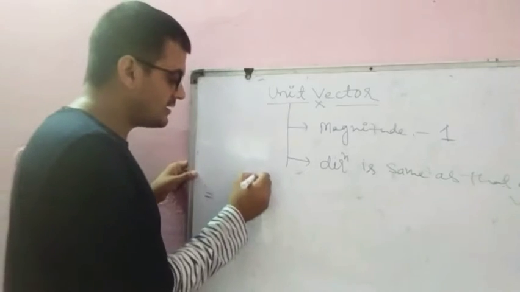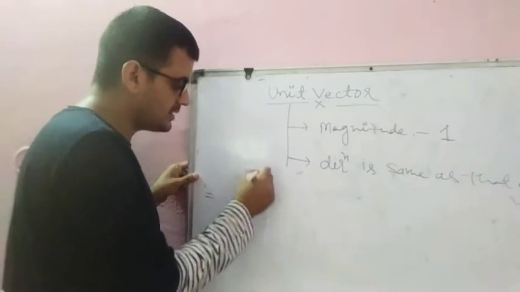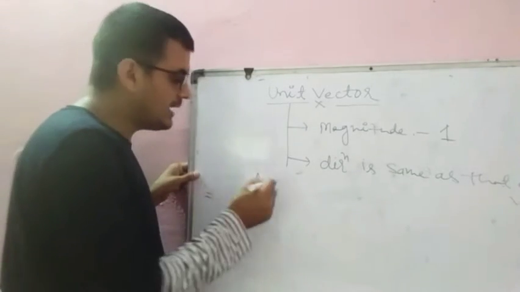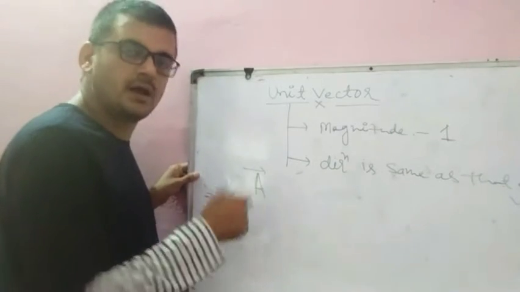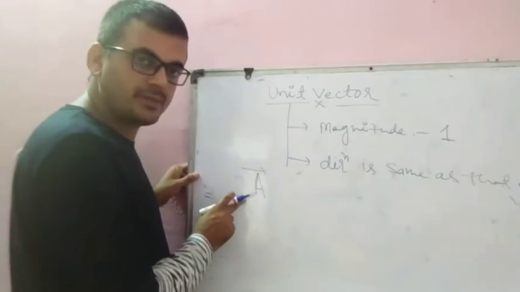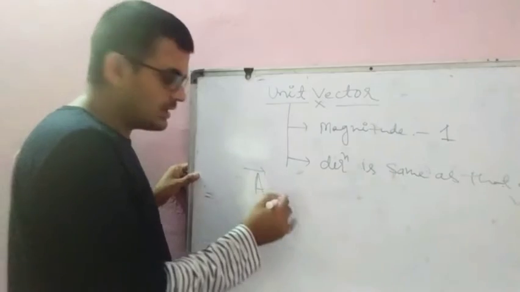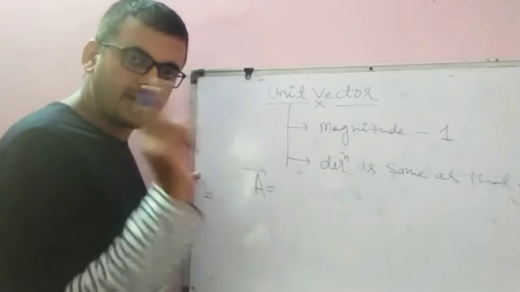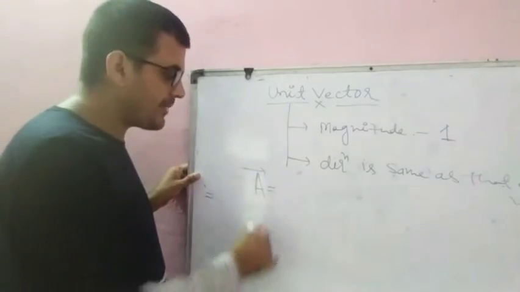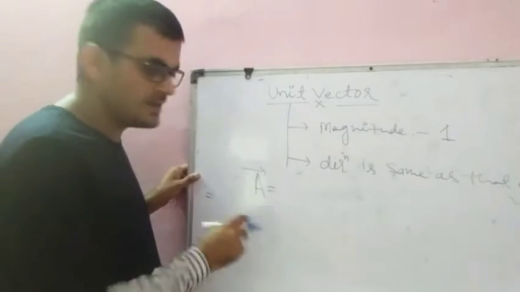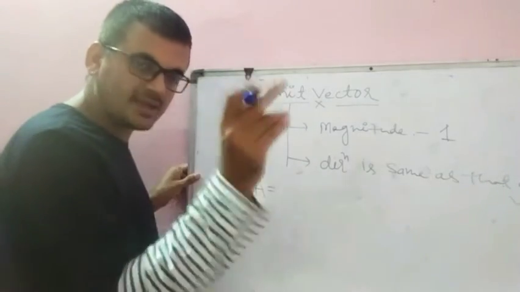You can understand this unit vector by this example. Suppose I have a vector A. What is the meaning of vector? You know, for a vector quantity we require two things: one is the magnitude and another one is the direction. So a vector has a direction.